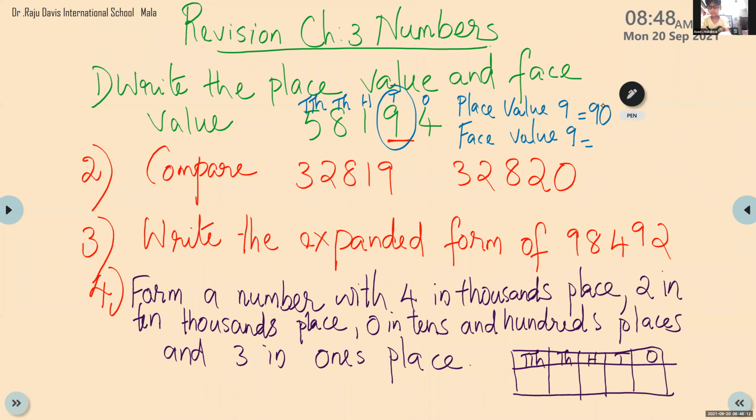9. Okay. Any number. Face value means the number itself. Okay. Next, Catherine. Compare. Yes, second question.